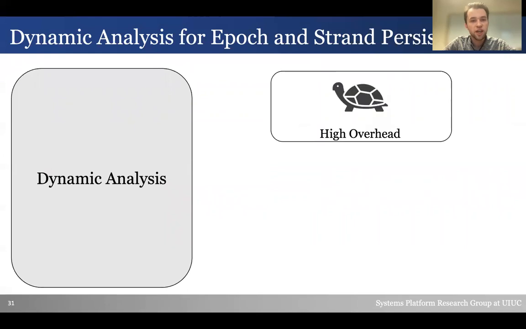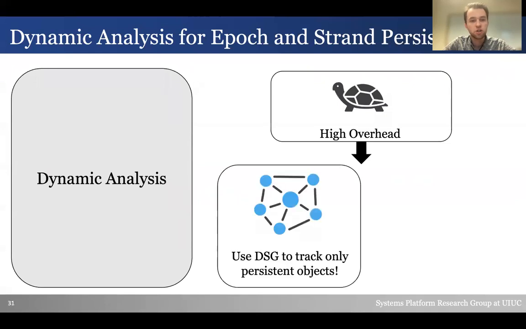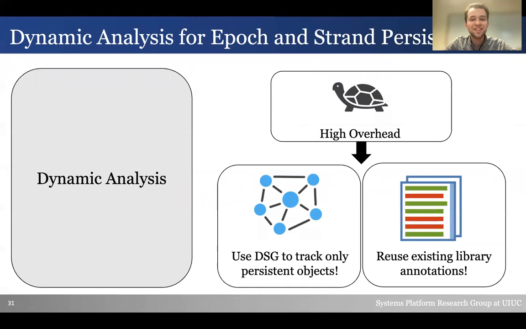However, traditional dynamic analysis can suffer from high overhead. We use two optimizations to reduce this in DeepMC. The first optimization is that we use the data structure graph to make sure we only track persistent objects. The second is that we can reuse existing library annotations. For example, the epoch and strand boundaries indicate that persistent objects can or will be modified. And if we are not in a strand or epoch boundary, we know that they will not be modified.